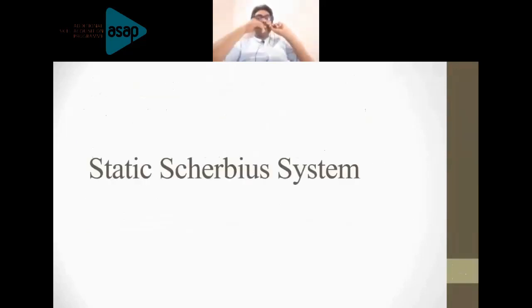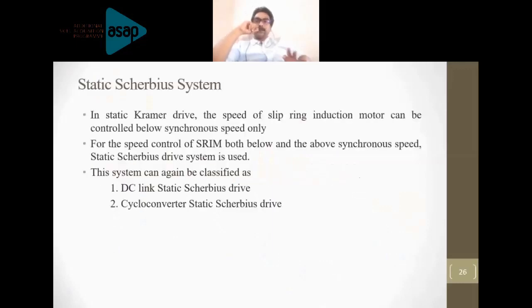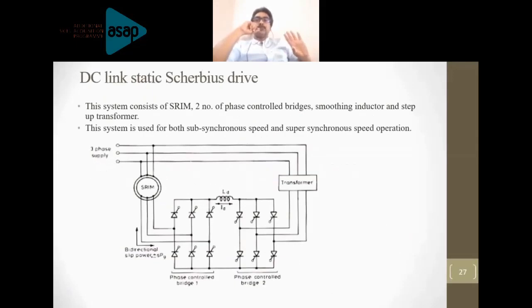You are measuring the speed of the slip ring induction motor and you are comparing it to the speed at which you want to operate the machine. So the error of the speed is given to the speed controller or speed amplifier, that is converting it into the current reference. That current reference signal is given as an input to the comparator, where you are giving the actual current, and the output is the current error. That current error is processed, and with the help of the control signal, the line commutated inverter is controlled.